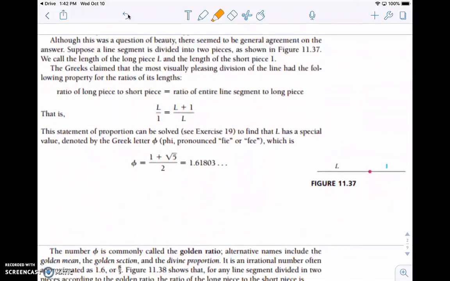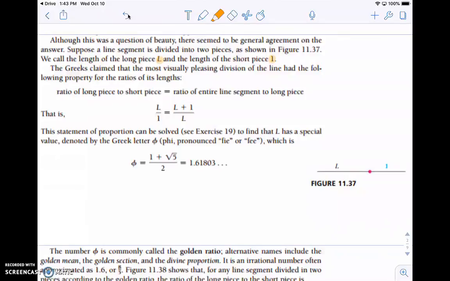Now, although this was a question of beauty, there seemed to be some general agreement on the answer. So here is their thought process. Suppose a line segment is divided into two pieces, as you can see in this figure on the right. We call the length of the long piece L and the length of the short piece 1.